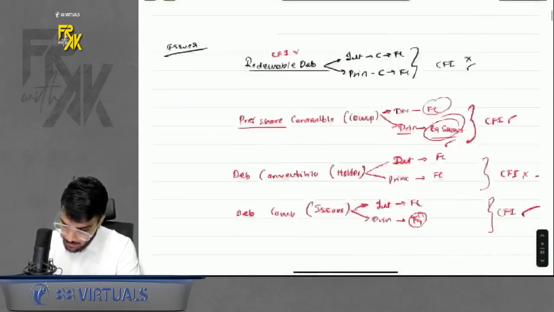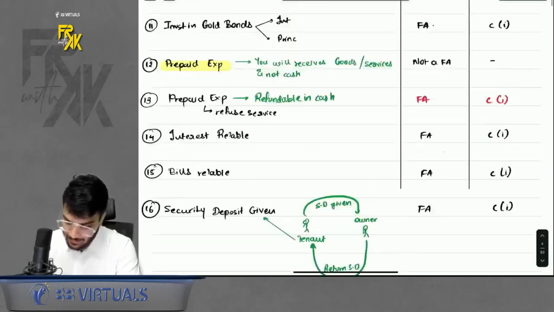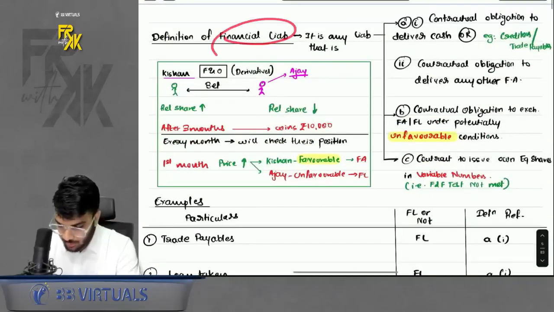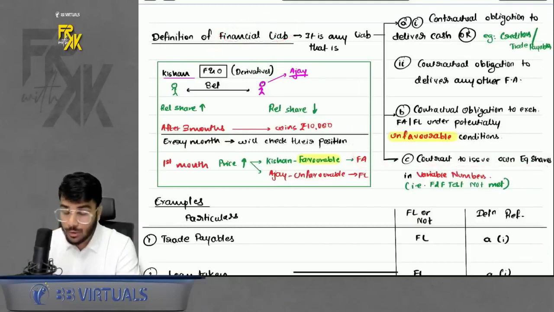Right? Acha. Now come towards the definition of financial liability again. Now I will do interlinkage with you. See, under financial liability, now you can read the fourth point. Now you can read the C point.